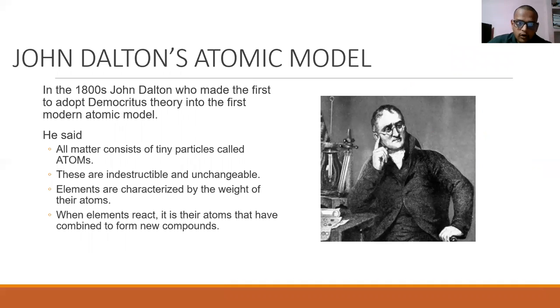But the first atomic model was given by John Dalton, who adopted the theory of Democritus. He said that every matter consists of tiny particles called atoms, which are indestructible and unchangeable. He also said that all the elements are characterized by the weight of their atoms. And when these elements react, it is their atoms that combine to form new compounds.